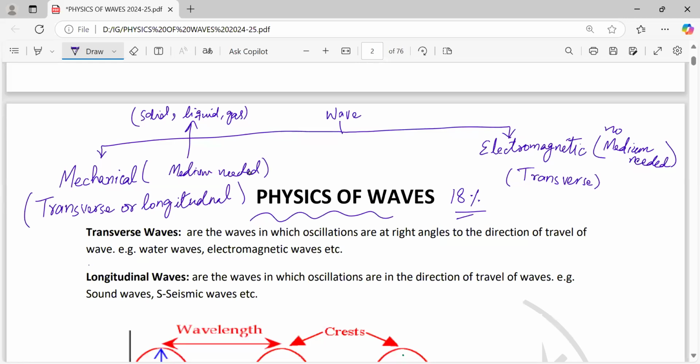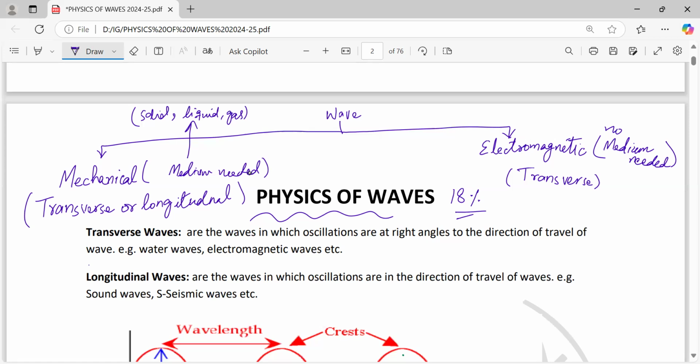Without the presence of this medium or these states of matter, sound cannot be generated or transmitted from one place to the other. Water waves are mechanical waves. Also water is a type of medium, liquid. So water waves are basically an example of transverse waves, and so on.